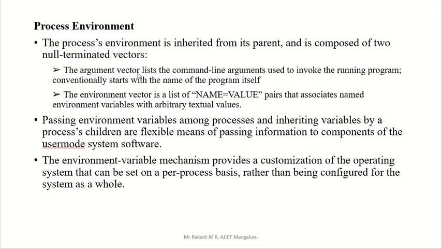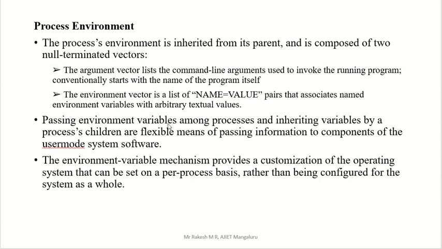The argument vector lists the command line arguments. But what is there in the environment vector? We have a name and a value, that is a pair. One is a name, one is a value. So that is there in your environment vector.